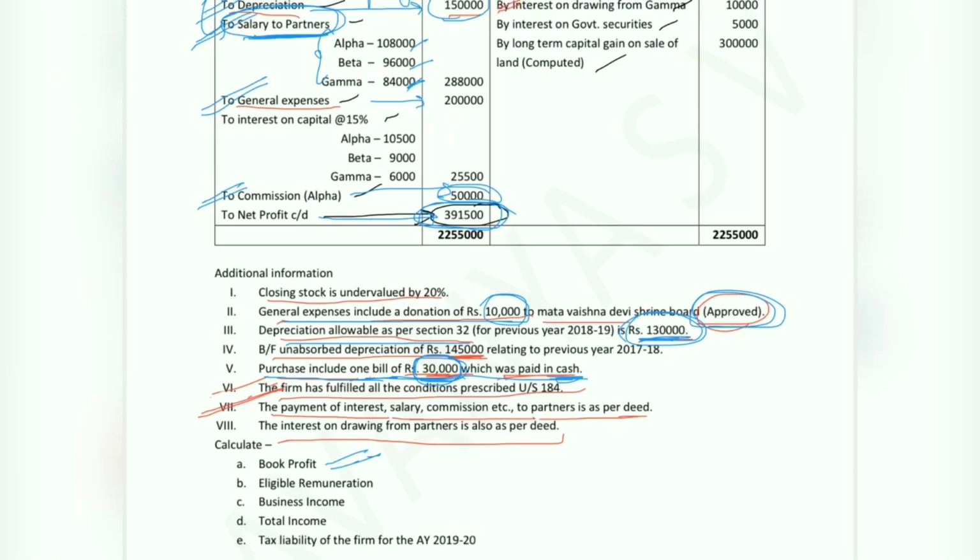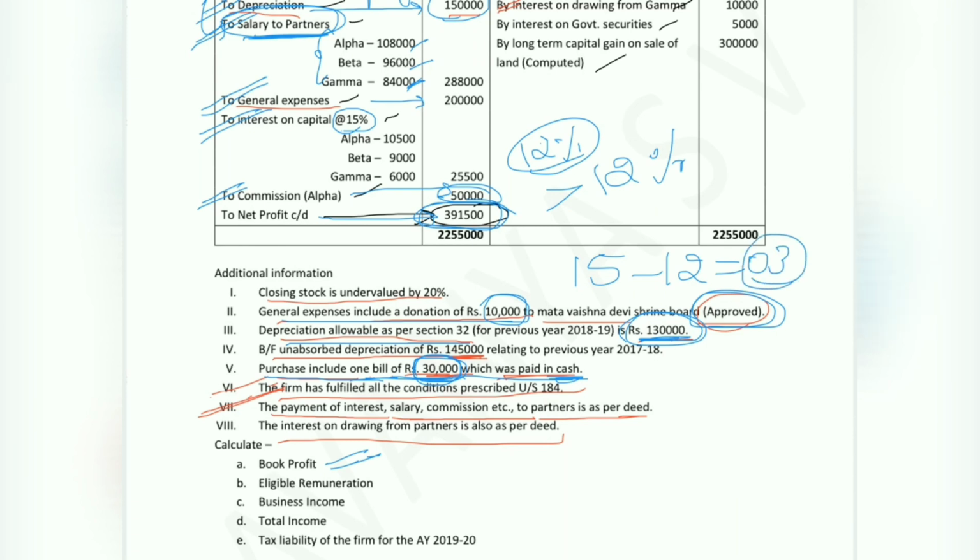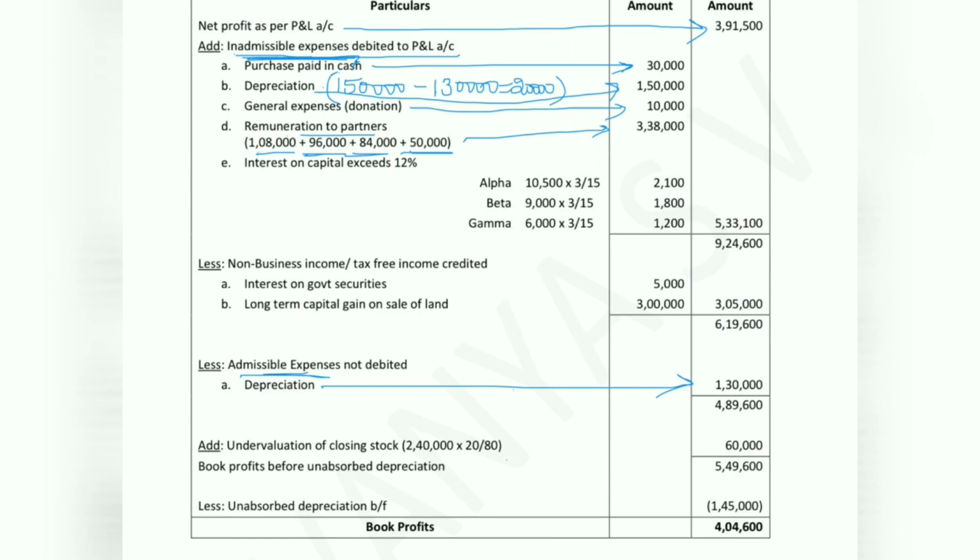Next point is interest on capital. They have given interest at the rate of 15%, but to the extent of 12% is allowable. Whatever exceeds 12% will be inadmissible. The value which is exceeded here is 3%, so this 3% will be treated as inadmissible expense. Interest on capital in excess of 12%: for Alpha, 10,500 into 3 by 15, that is 2,100.